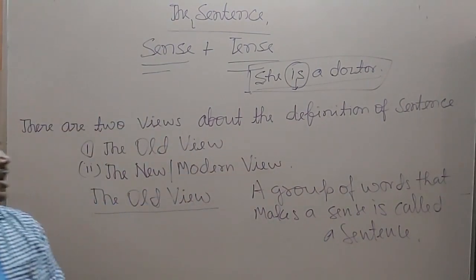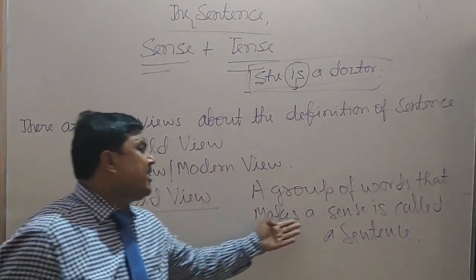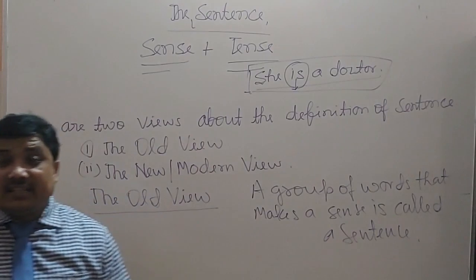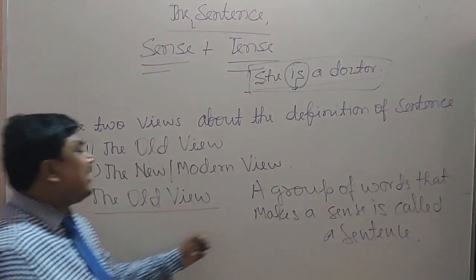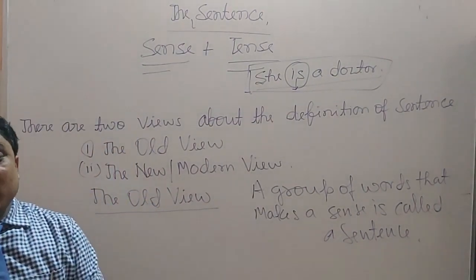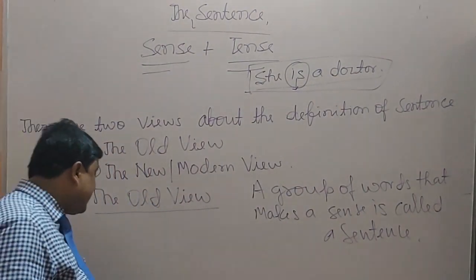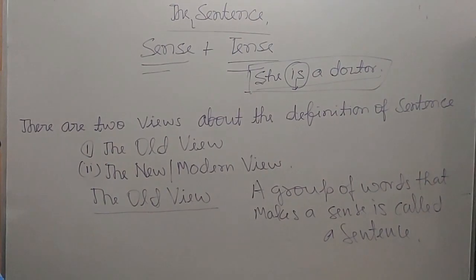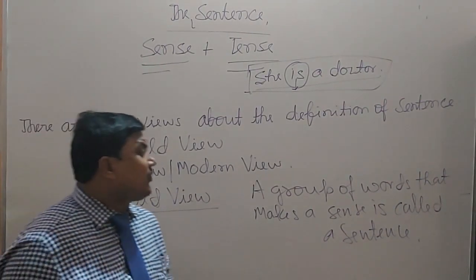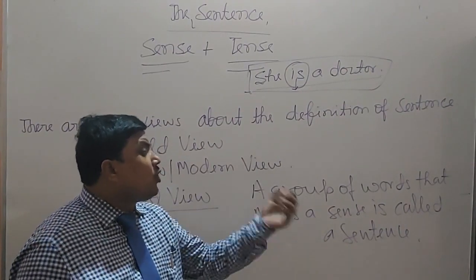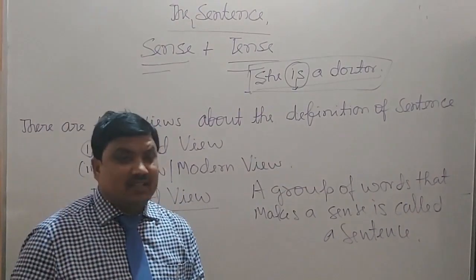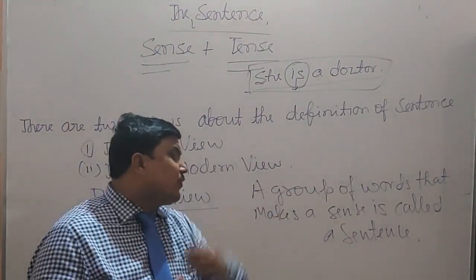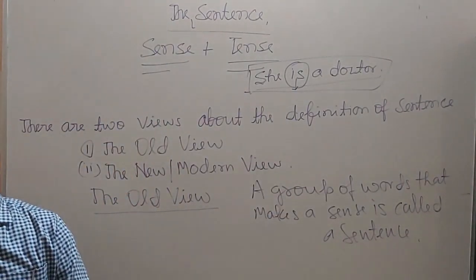Very simple. This definition has been given by Wren and Martin. What does J.C. Nesfield say? J.C. Nesfield says a group of words that makes a meaningful sense is called a sentence.